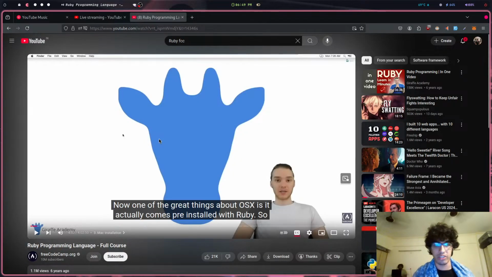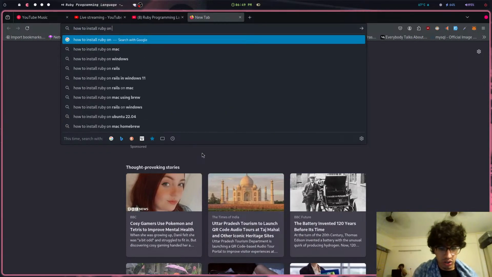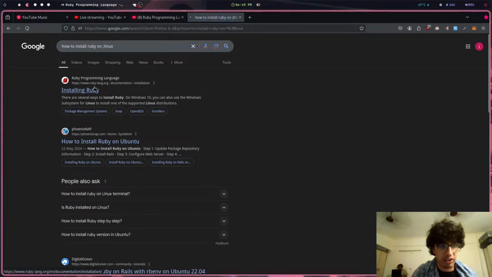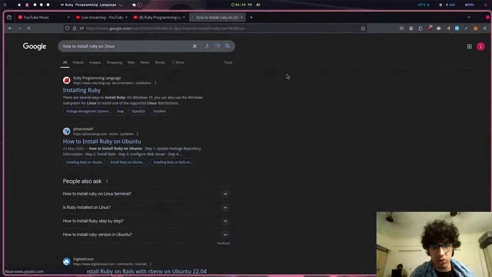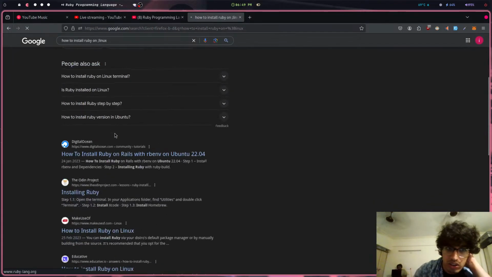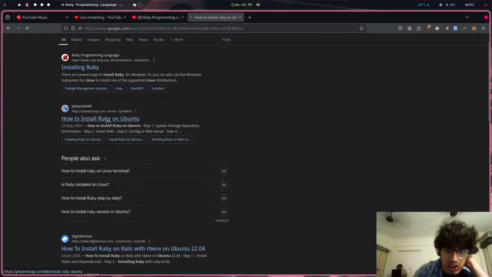Anyways, let's continue with Ruby. How to install Ruby on Linux. I messed up the Linux key spelling, but we don't care. It's taking so long, I don't know why. Install Rails, package, repository, configure web server. It's probably rbenv or something similar. Let's just try it here.